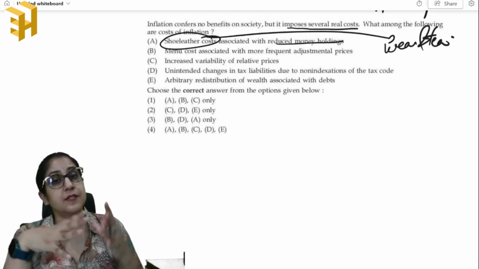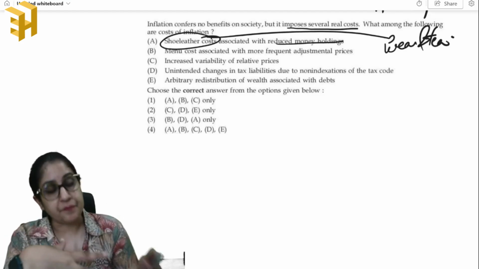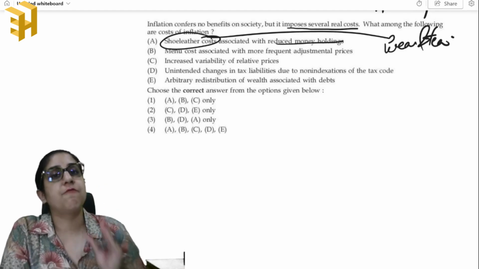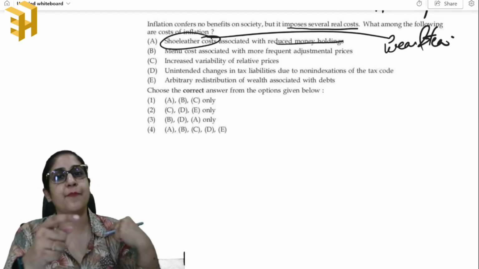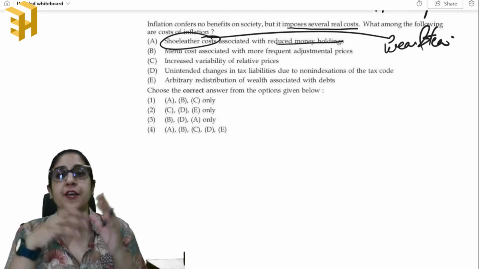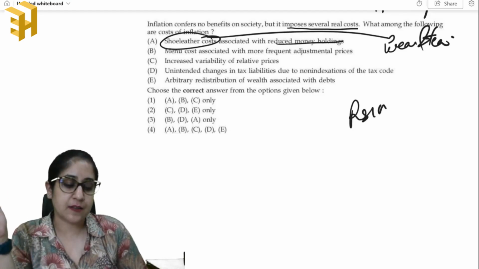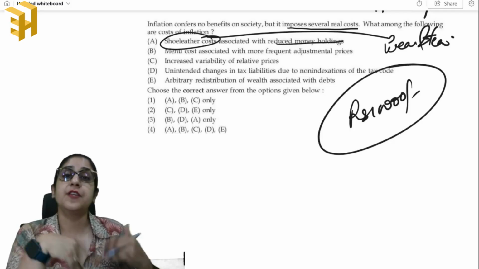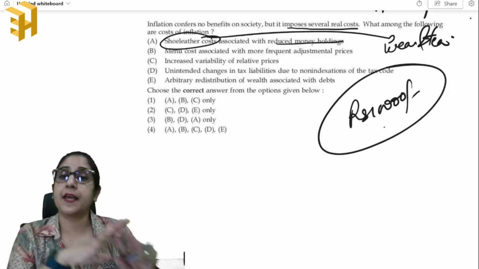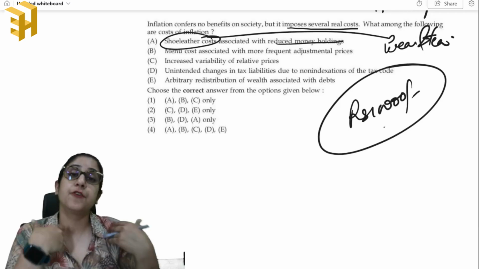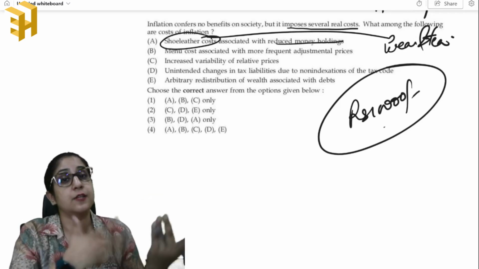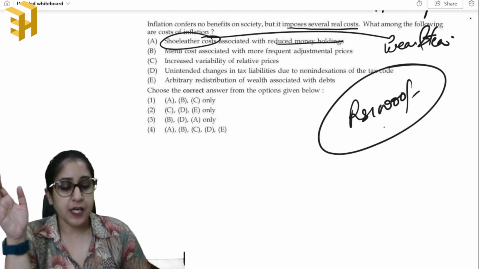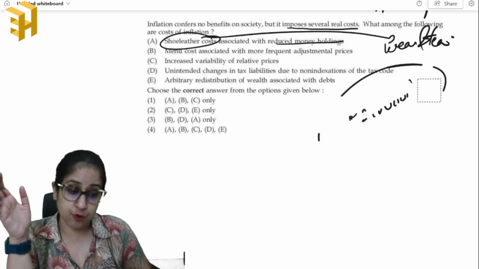So if a person is keeping some cash in hand for consumption, and if there is inflation, the real value of that cash is falling and he will have to go to the bank time and again. For example, if a person is withdrawing rupees 10,000 and he was able to survive throughout the month on this 10,000, now when the inflation has increased, he cannot survive on this 10,000, but to withdraw this money, he has to go to the bank, say twice, right? So that is what your shoe leather cost actually means. Okay, so shoe leather costs associated with reduced money holdings.